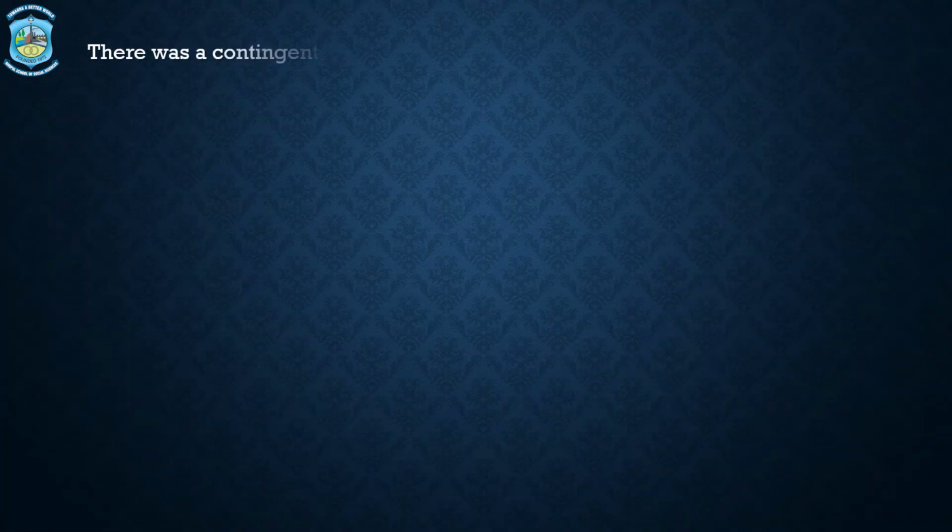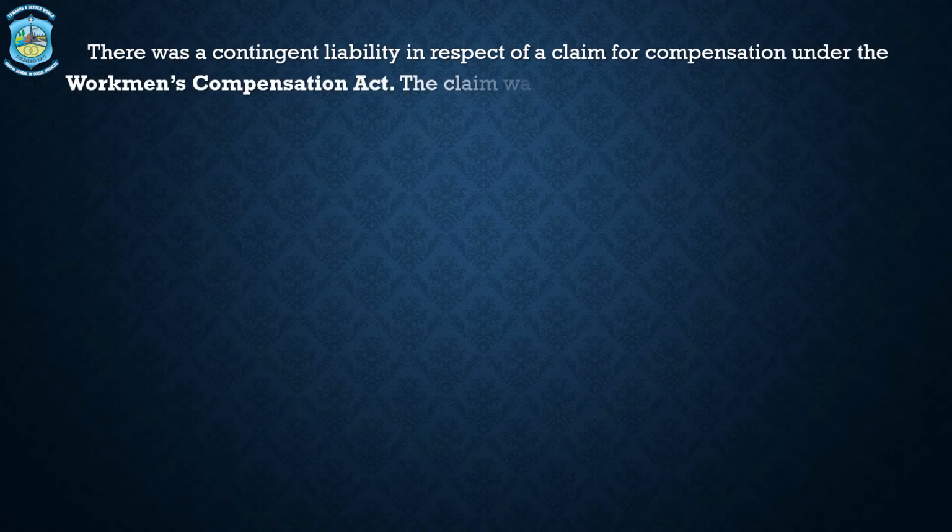We will prepare journal entries in the books of Aakash Limited being the selling company, and then we will repeat the journal entries in the books of Rahul Limited, who is the purchasing company, as we have just discussed in question number 1. There was a contingent liability in respect of a claim for compensation under Workmen's Compensation Act.